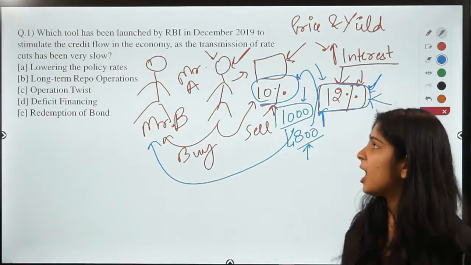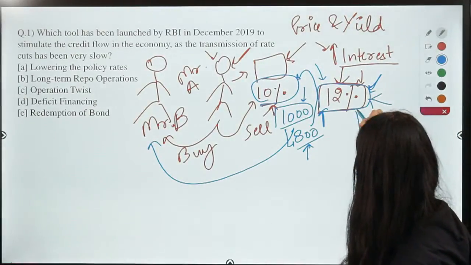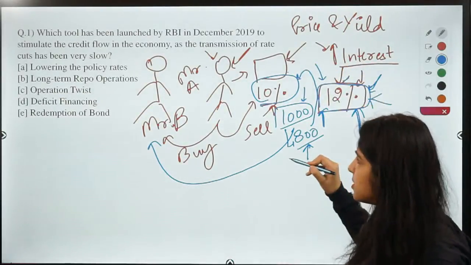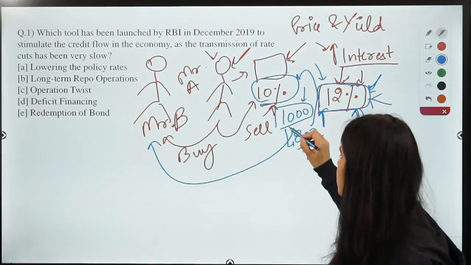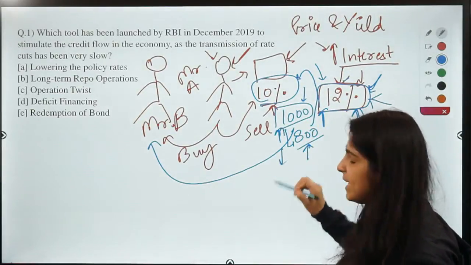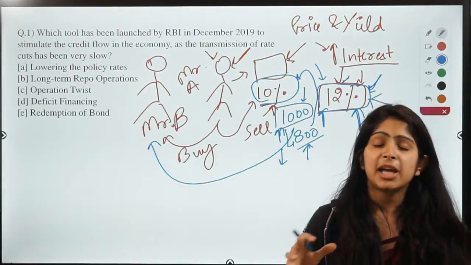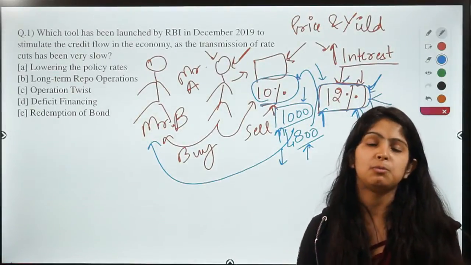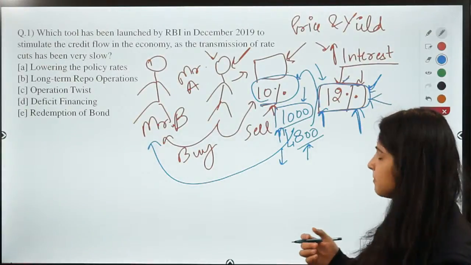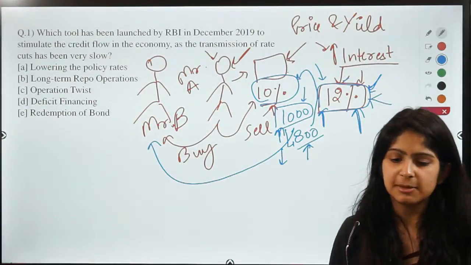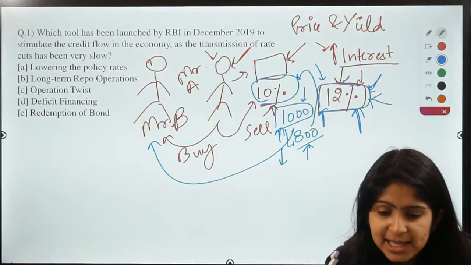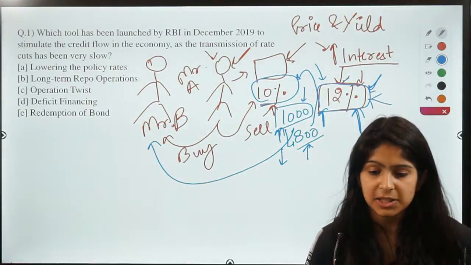So now do you see how when interest rates rise, it was earlier 10%, it rose to 12%, but the price of the bond, which was at rupees 1,000, had to go down to 800. So this is how an inverse relationship works between bond yields and bond prices. So I hope you are clear with this concept. Are there any doubts? If there are any doubts, guys, you can ask straight away.